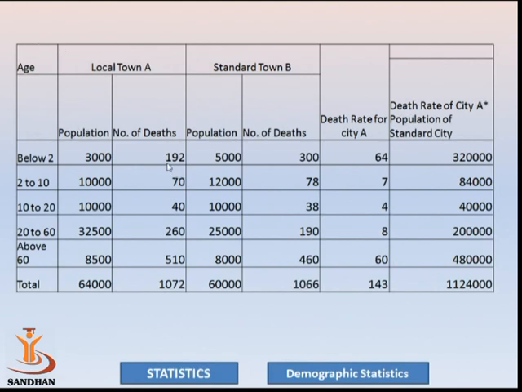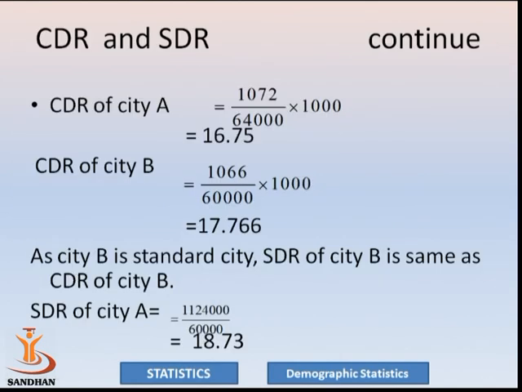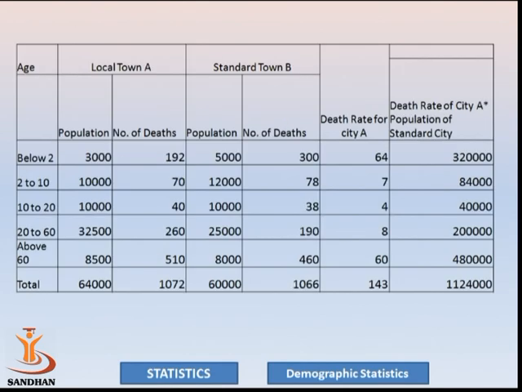You can see that here total number of deaths of town A is 1072. Total population of town A is 64,000. So 1072 divided by 64,000 into 1000 will give you crude death rate of town A. We are getting the answer 16.75. Now in the same way I want to find crude death rate of town B. So total number of deaths of town B, that is 1066, divided by total population, that is 60,000, into 1000.